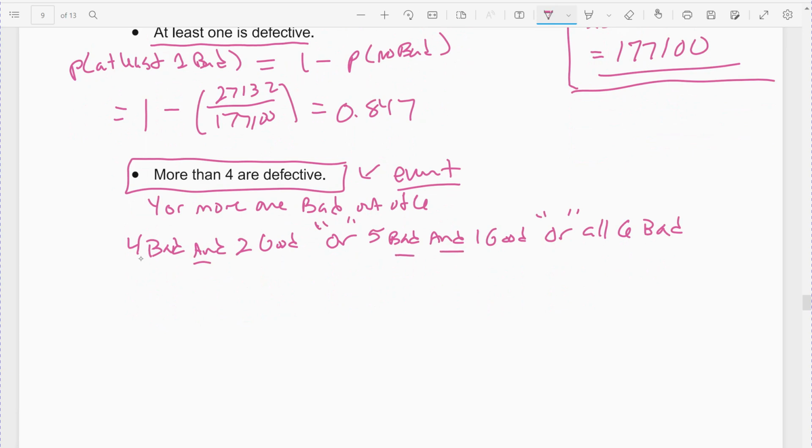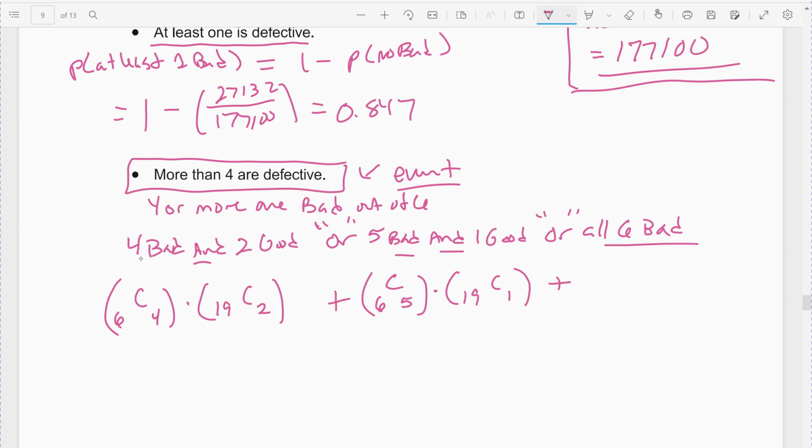It is all combination. So combination, I get 4 bad ones. Alright, so remember, there are 6 bad ones. I'm choosing 4, so this would be combinations. Out of 6, I picked 4 bad ones, and then I completed my group. I needed 2 good ones, so out of 19 good ones, I picked 2. Or, so then we add, I picked 5 bad ones out of 6. So combination out of 6, I chose 5 bad ones, and, so we multiply, I picked 1 of the 19 good ones. Or, all 6 of them are bad. So that's the 6 combination, choose 6. There's only one outcome there, right?